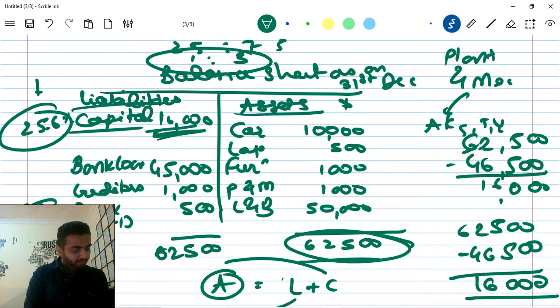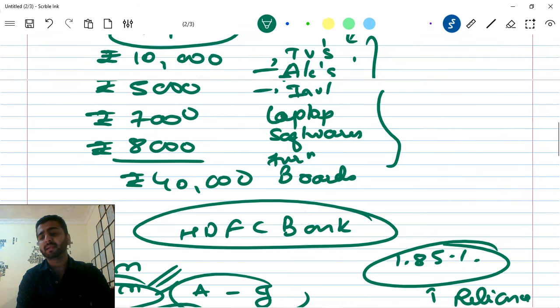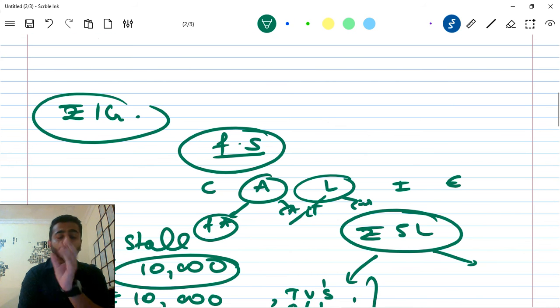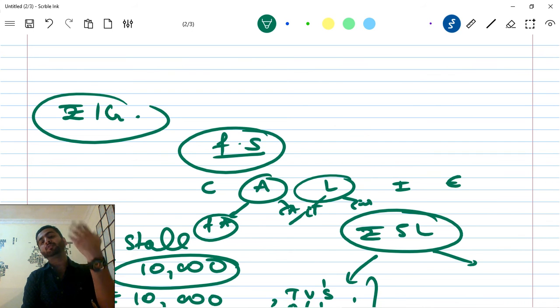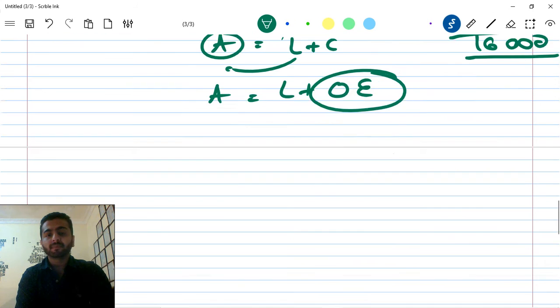Okay, the statement of comprehensive income. Here the balance sheet is done, but is it that simple? For your curriculum, this is more than enough. We'll discuss it in the remaining chapters of finance, but right now you might have understood some components of the balance sheet. The balance sheet consists of three components: assets, liabilities, and capital. Capital is the amount you have invested in the business. Assets are the properties you own, and liabilities are the amount you owe to any other person.